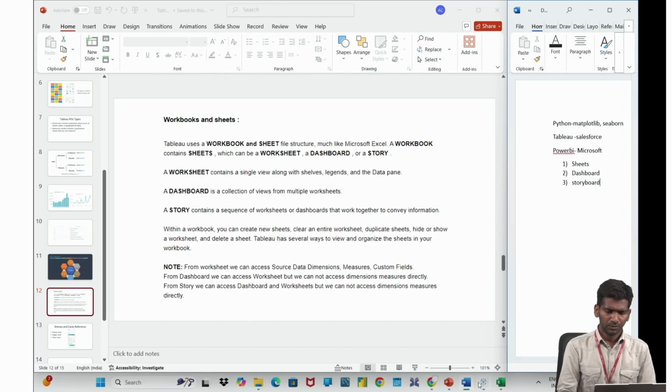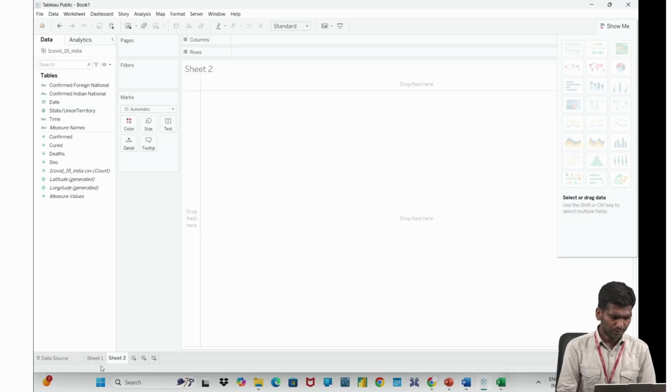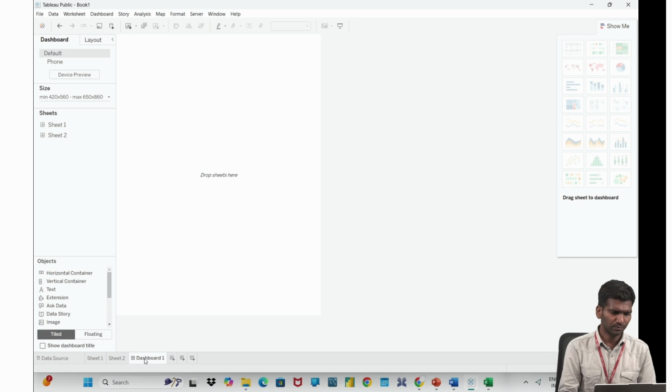So let me show how it looks. This is sheets. You can see the symbol for a new worksheet here, a single plus. And you can see the icon with four square boxes and a plus symbol here. This is dashboard. If you want to create a dashboard, you can click this.